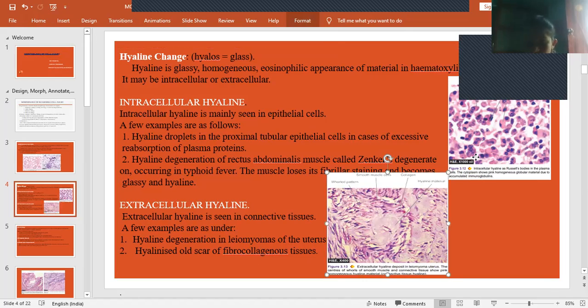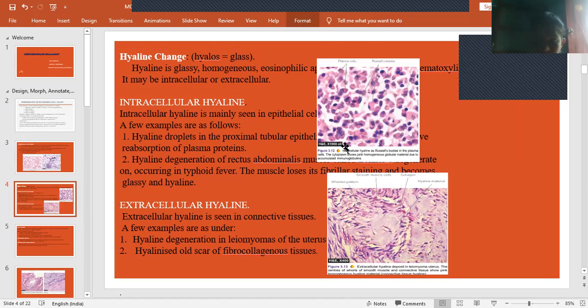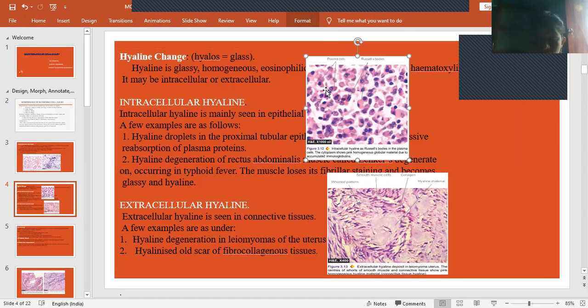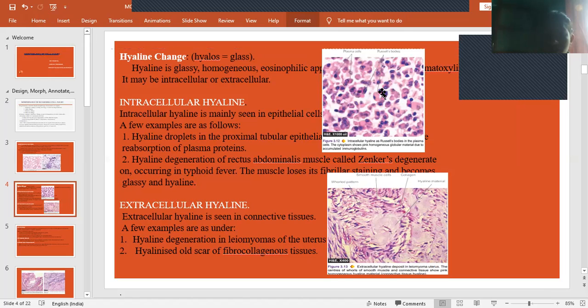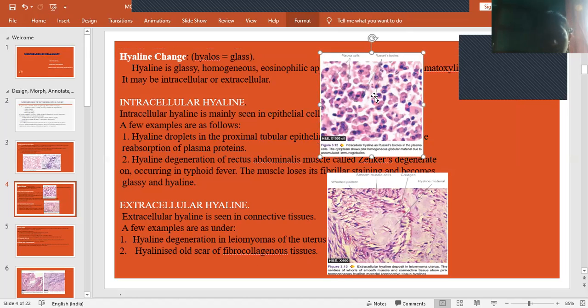So in this picture you can find these intracellular hyaline changes. These are the plasma cells. These are the Russell bodies. That means they lose their fibrillar structures, so because of that reason they appear with a shiny appearance. The cytoplasm shows pink homogeneous globular material due to accumulated immunoglobulins.